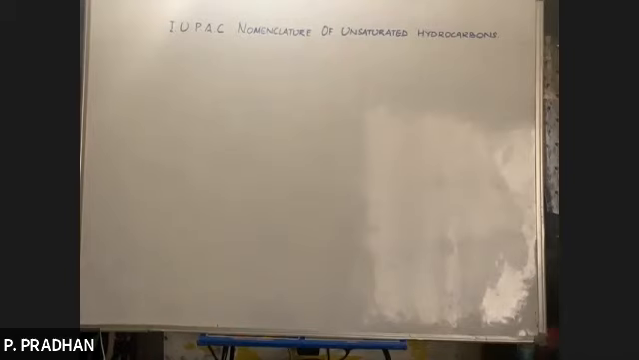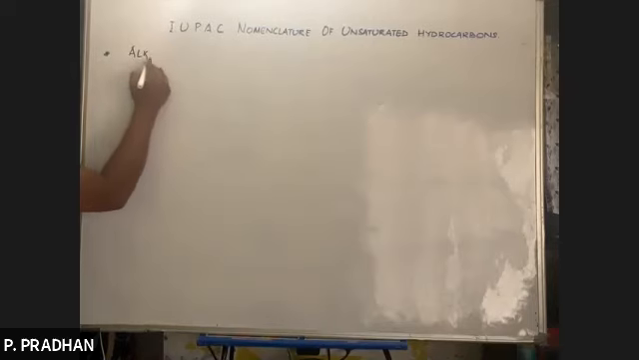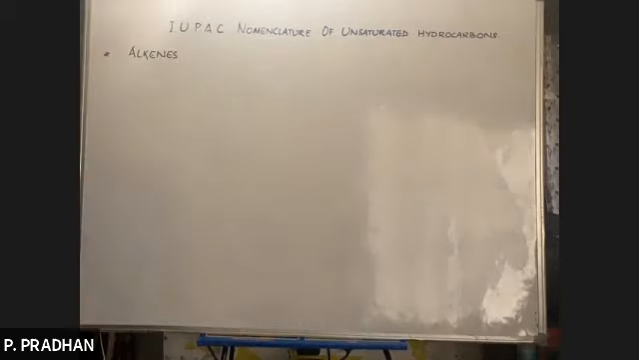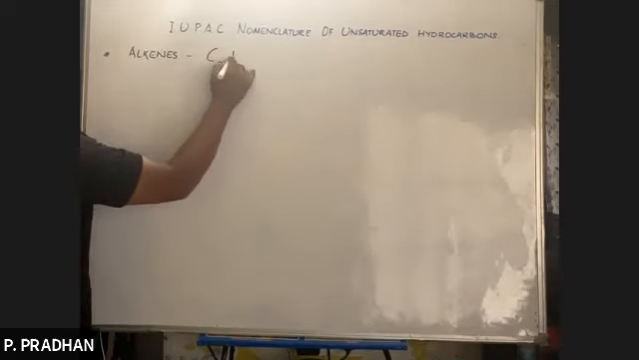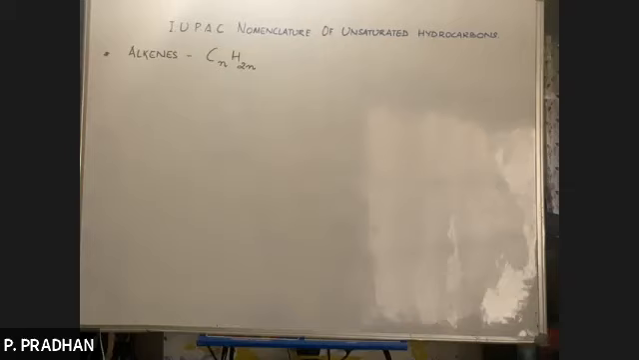So first, we'll just start off with the alkenes part. Alkenes are unsaturated hydrocarbons having a carbon-carbon double bond. By the way, what is the general formula of alkenes, guys? It is CnH2n, not 2n plus 1, 2n. So C2H4 ethene, C3H6 propene, and so on.